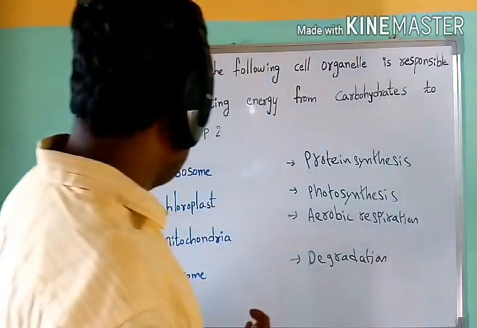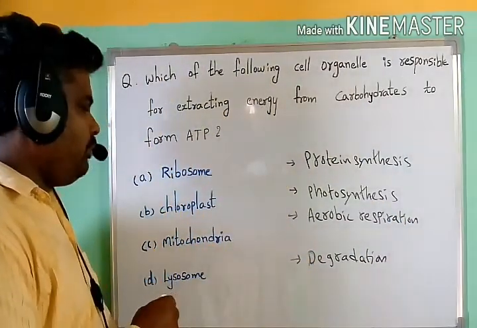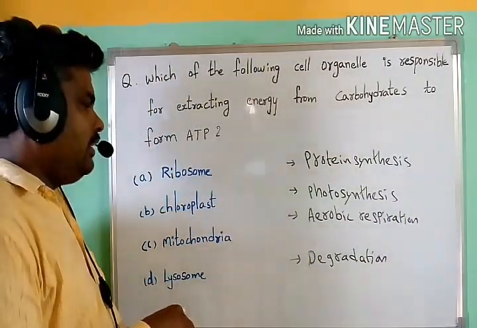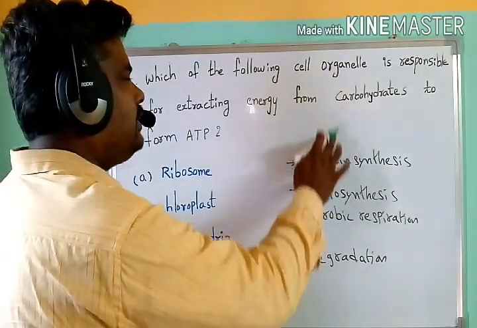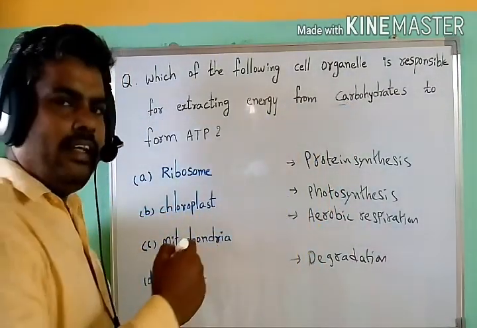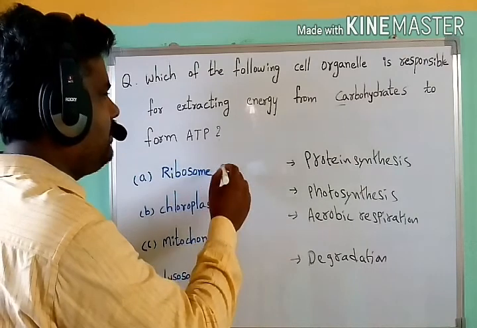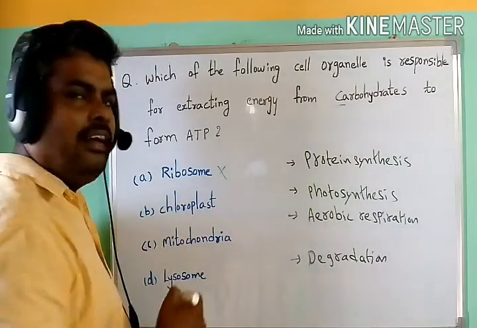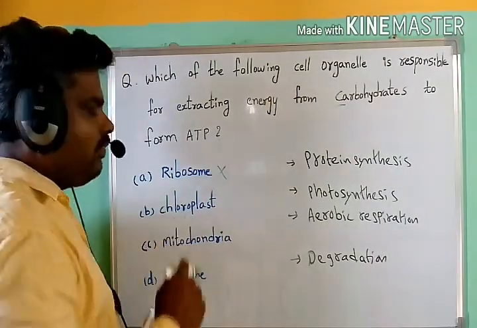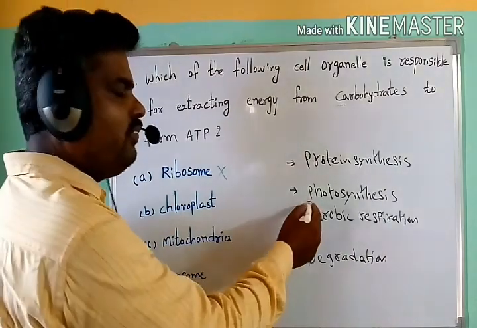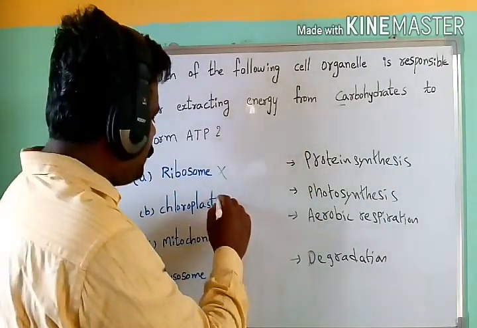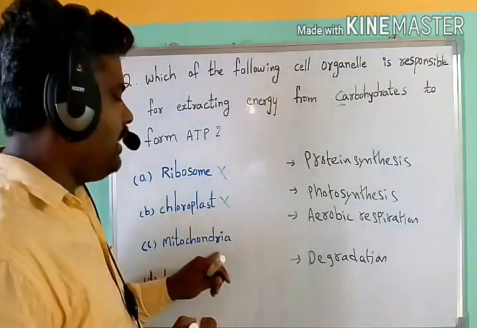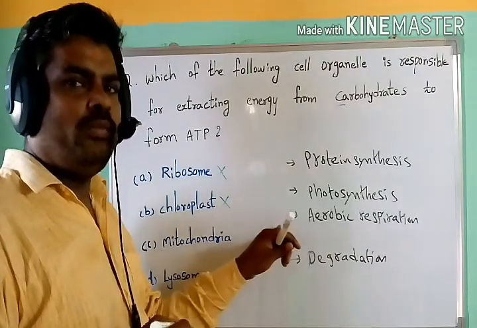Next, ribosomes are mainly involved in protein synthesis, so they do not take any energy from carbohydrates, so it is not the right option. Next, chloroplast is mainly involved in photosynthesis, so it is not the right option. Next, mitochondria, which is involved in aerobic respiration.